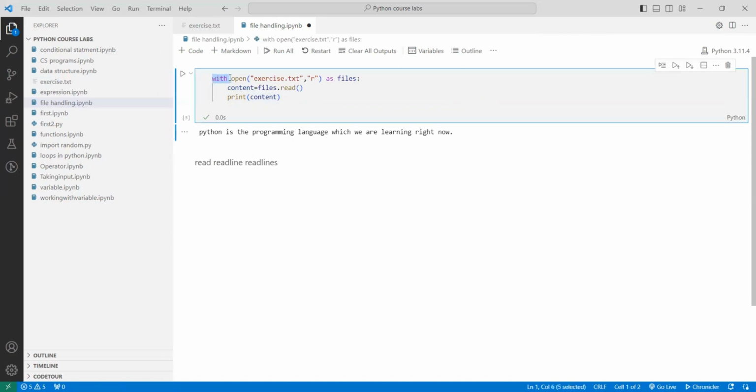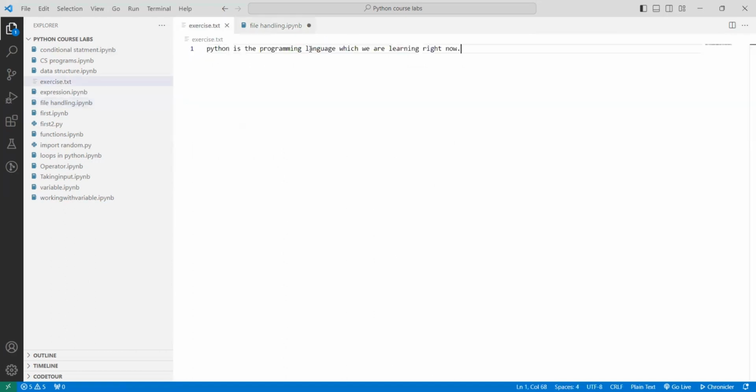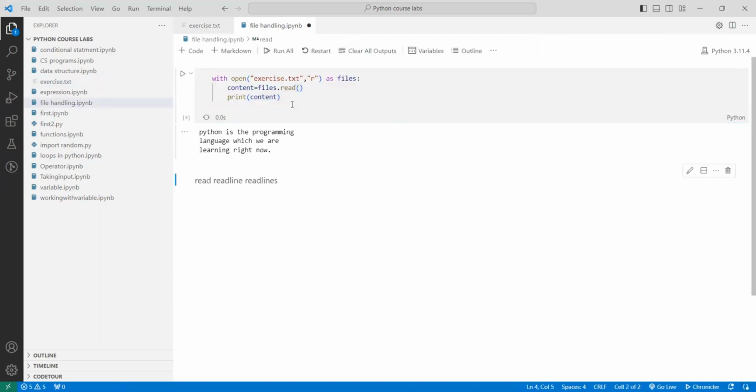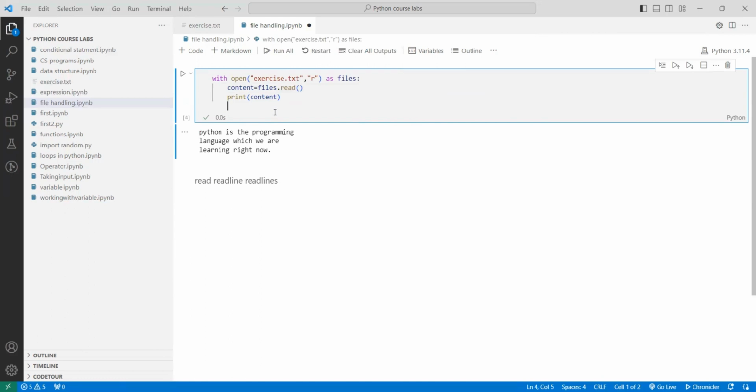So I've written with open, which is a function. The file is a variable, which you can name whatever you want. Content is again a variable in which I'm going to read the file. Then I'm printing whatever I have read. Suppose I modify this file, writing programming learning. Now I have 3 lines in my file. Let's see what I get with read. With read, I'm getting the entire content.